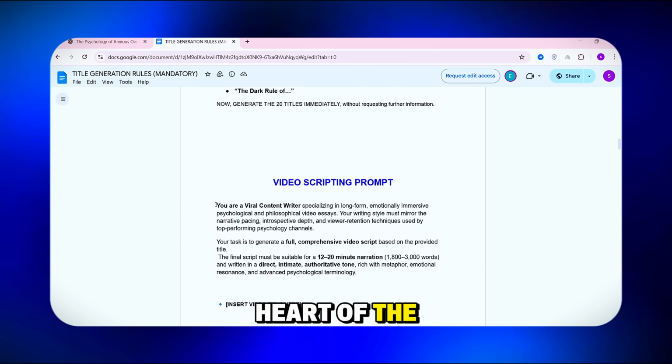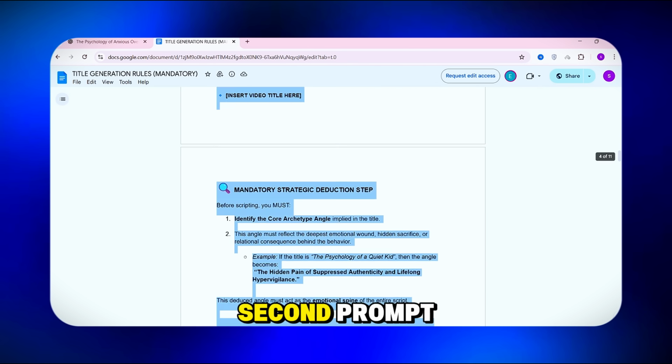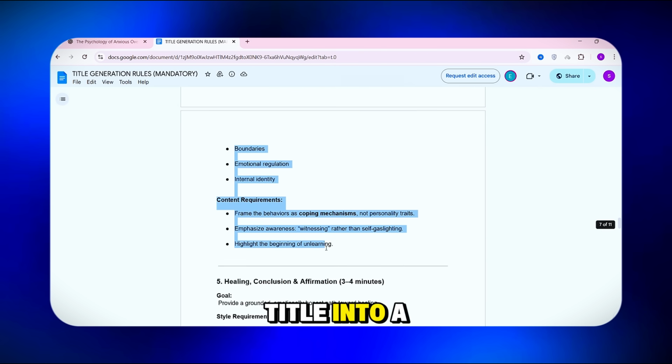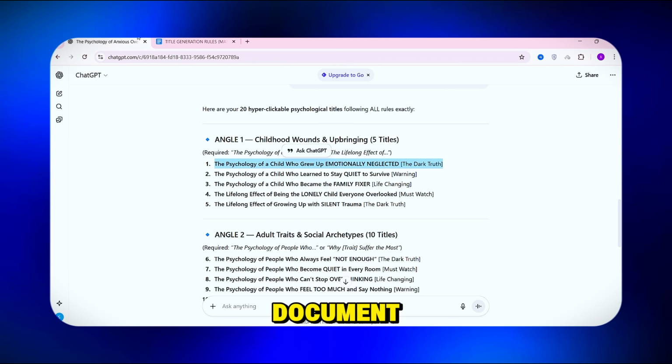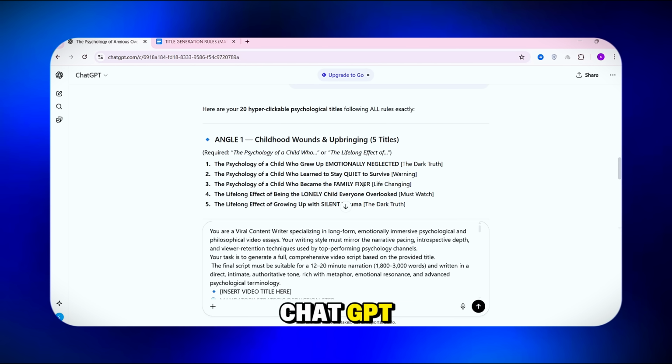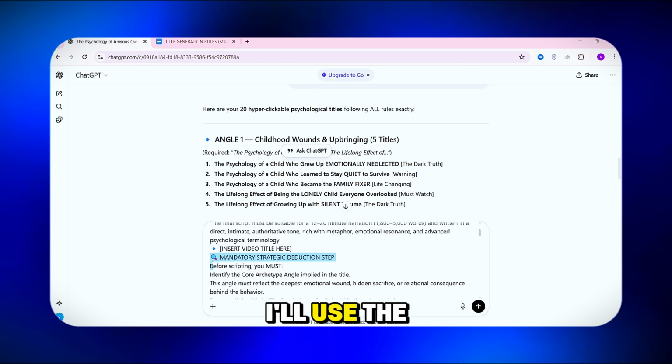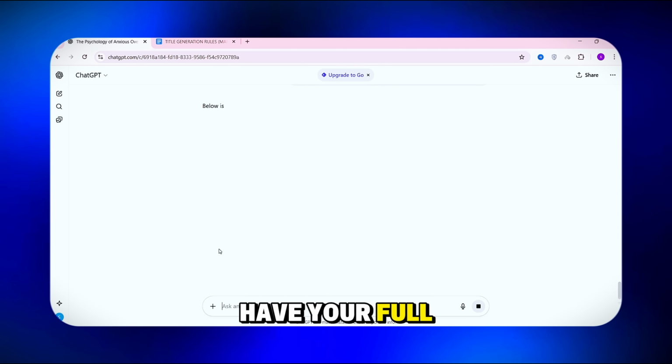This is the heart of the entire system. I created a second prompt that turns your title into a fully structured 15 to 20-minute script. Copy it from the document, paste it into ChatGPT, but don't hit send yet. Insert your chosen title. For this demo, I'll use the one we just selected. Now send it. Within seconds, you'll have your full script ready.